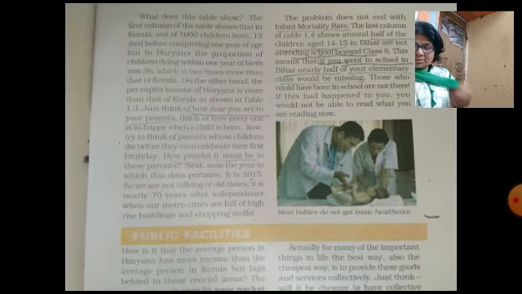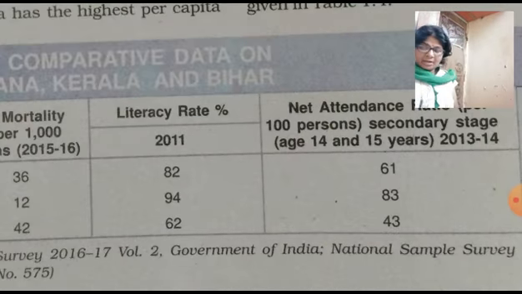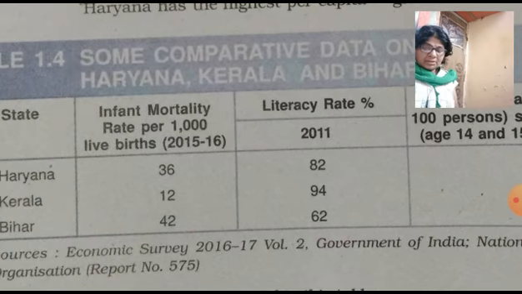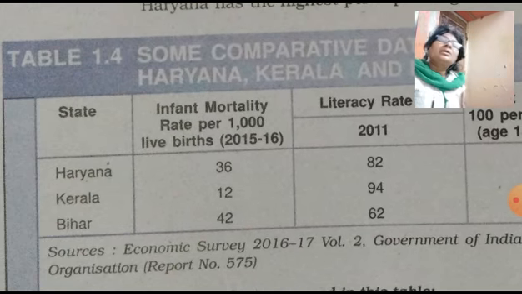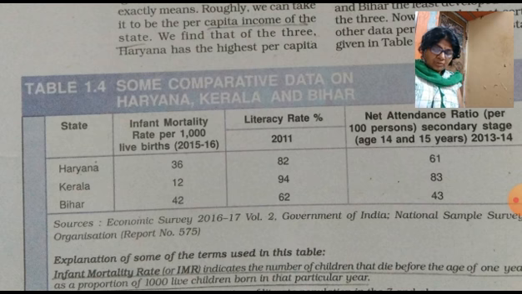So here the percentage is given. Haryana's income is much more compared to Kerala and Bihar, but their net attendance ratio compared to Kerala is less, 61%, and in Kerala income is less but net attendance ratio is 83, which is much more.